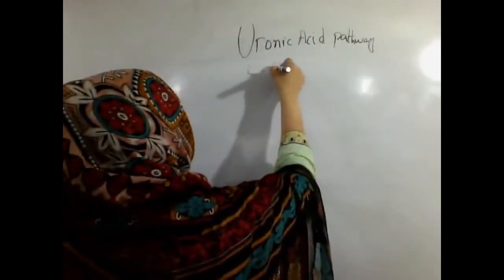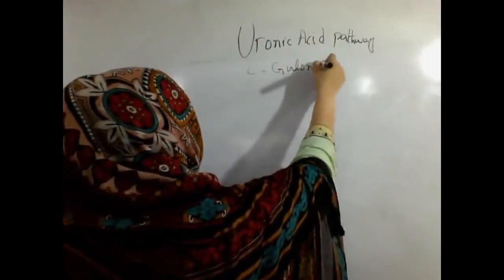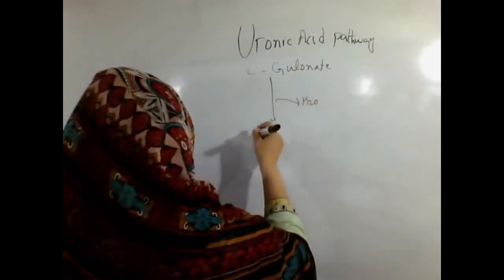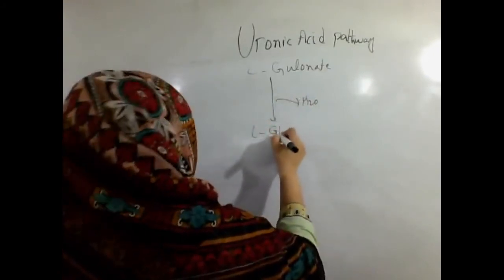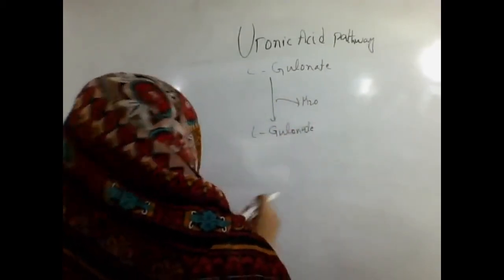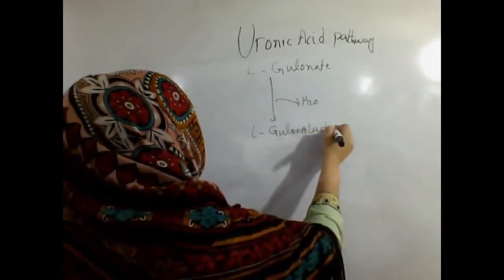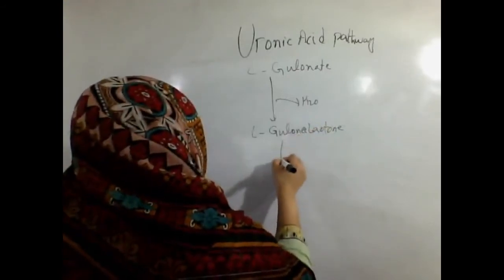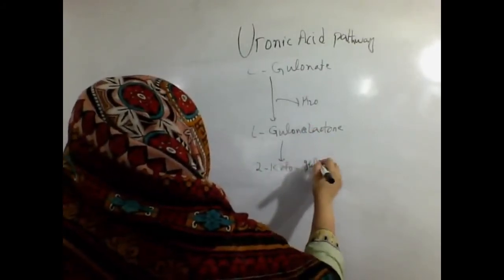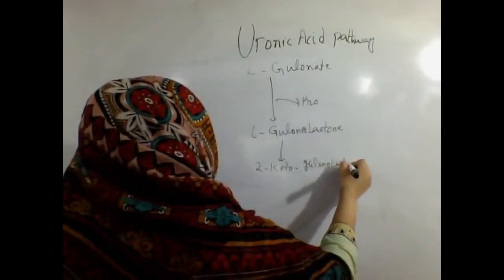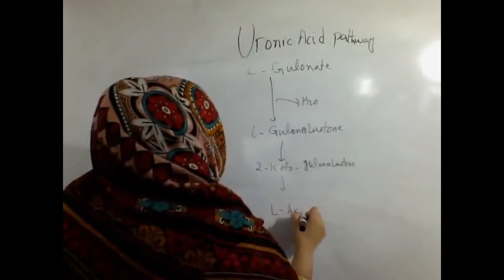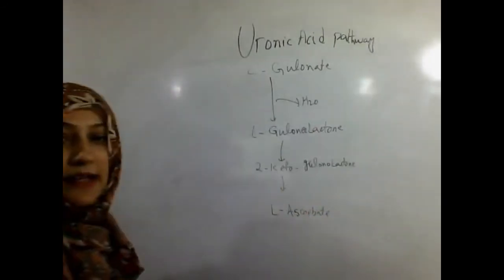As we know, L-gulonate is formed, and this L-gulonate, by the removal of water by a dehydratase, is converted into L-gulonolactone, and then converted into 2-keto lactone, and then is converted into L-ascorbate. That is actually the ascorbic acid.